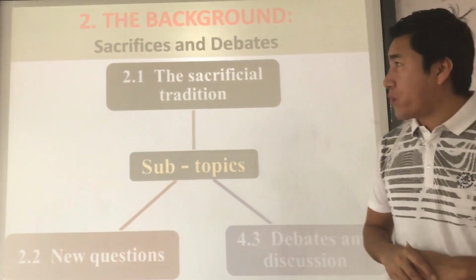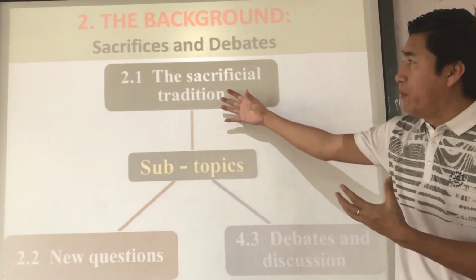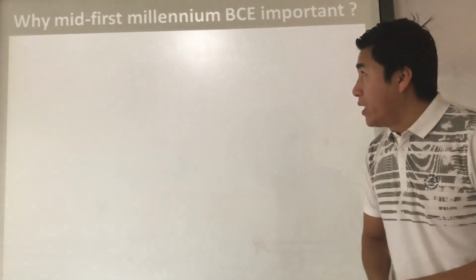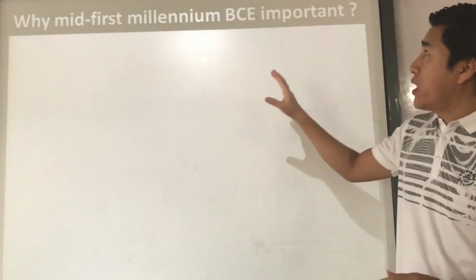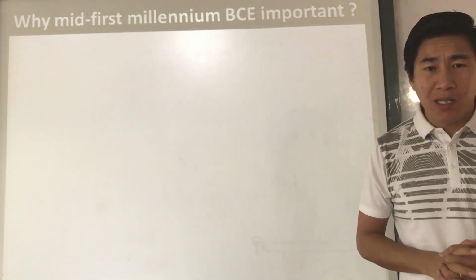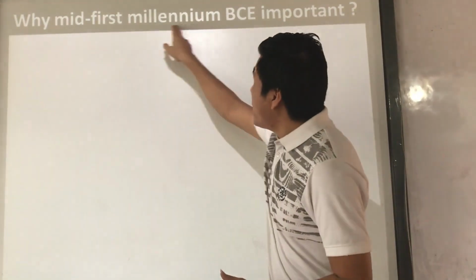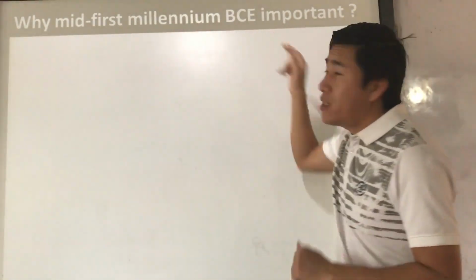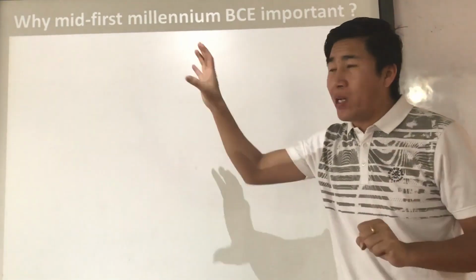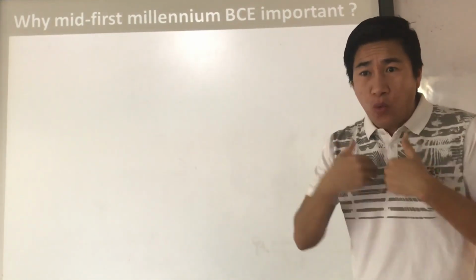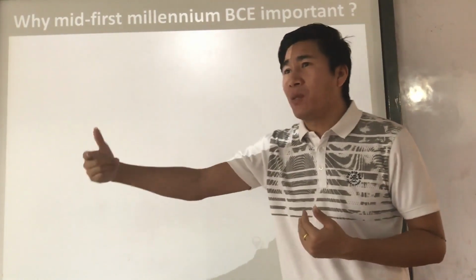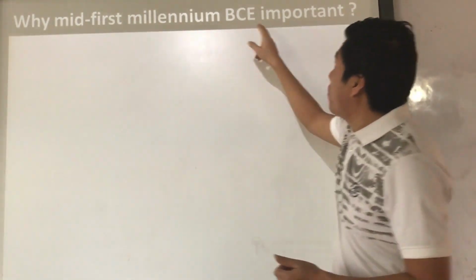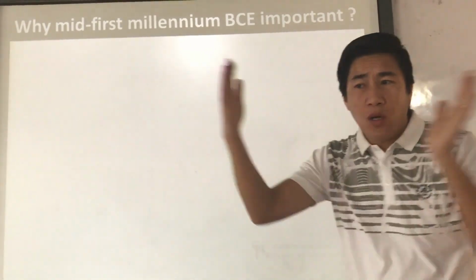Now before we move to the main subtopic, it's very important for you to understand why the mid-first millennium BC is considered important. See, millennium means 1000 years. First millennium BC means from 1000 BC to 100 BC. Right now, in 2020, we are in the third millennium AD. Here, first millennium BC means from 1000 BC to 100 BC.